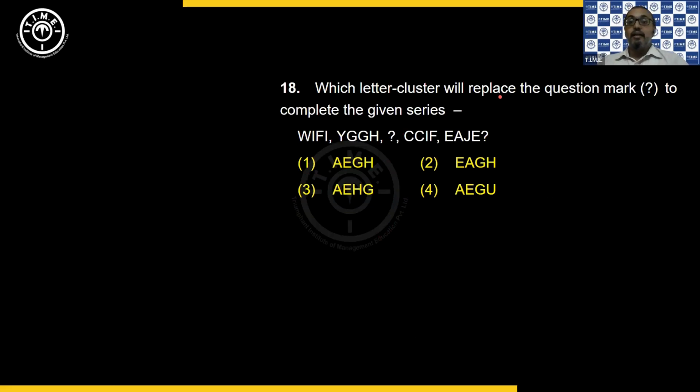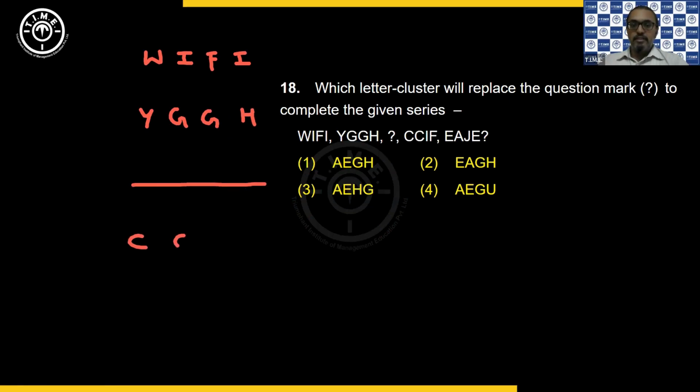Okay. Choice 1. Then next, he says which letter cluster will replace the question mark to complete the given series. Okay. So it is a letter series given to us. So whenever letter series is given to us, always write them down one below the other so that it is easy to identify a logic. So we have Y, G, G, H. Then you have a blank. Then you have a C, C, I, F. And then you have E, A, J, E. Okay, now what comes in place of the question mark?